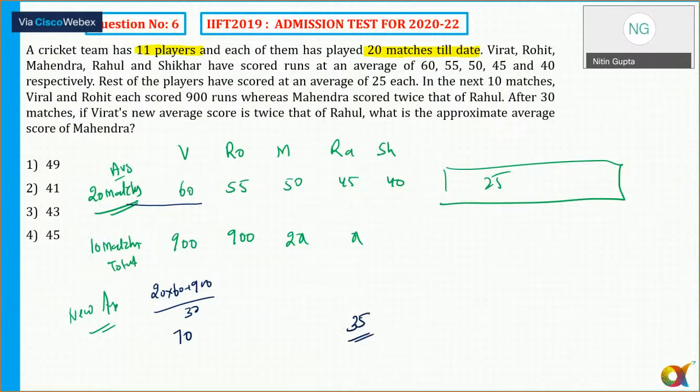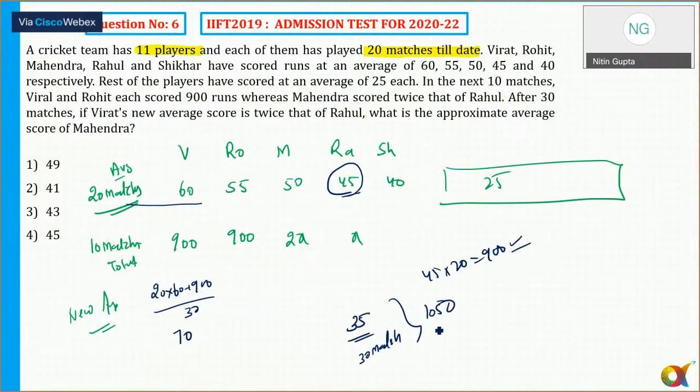So Rahul's new average is coming out to be 35. So the old average of Rahul is 45, and now it is 35. In how many matches? 30 matches. So 35 in 30 matches, the total is 35 into 30, which is 1050. And originally his average is 45 in 20 matches, so 45 into 20 is 900. So in the first 20 matches, the overall score is 900.